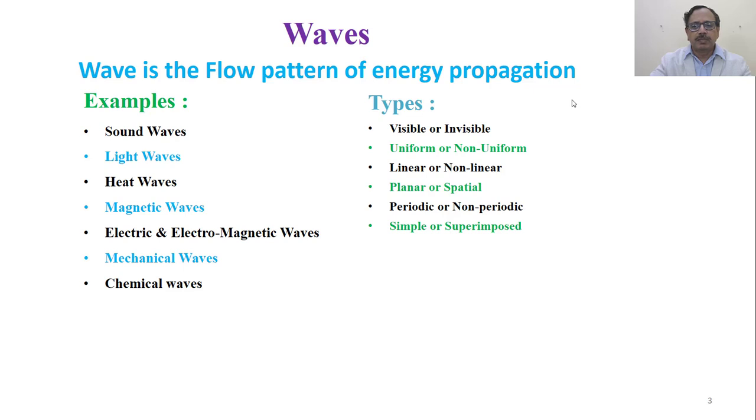It can be simple or a combination of several waves which is superimposed. It can be original or fundamental, or it could be modulated, stationary or non-stationary. It could be a transverse wave or a longitudinal wave, which we'll see in the next slide.